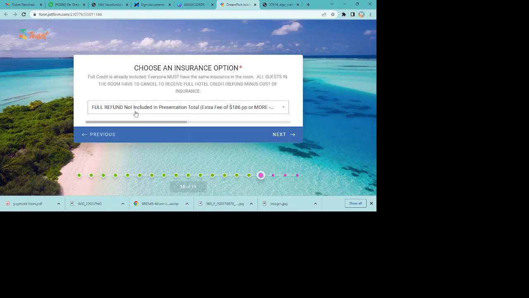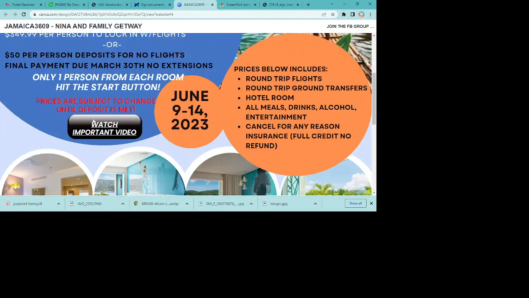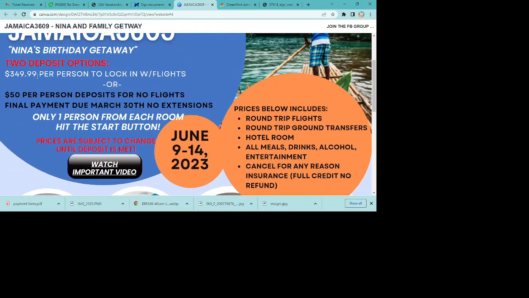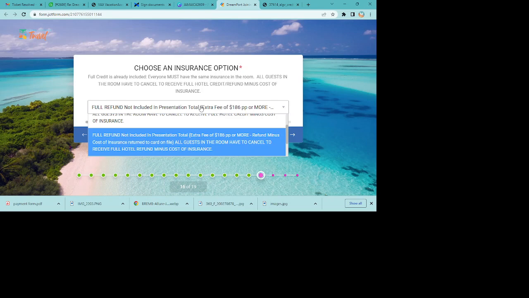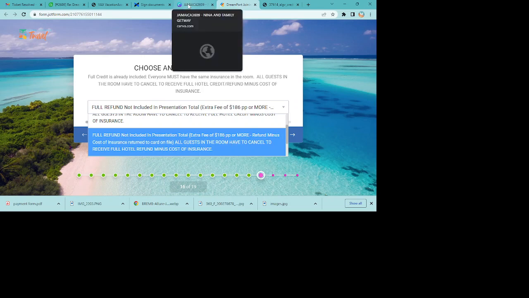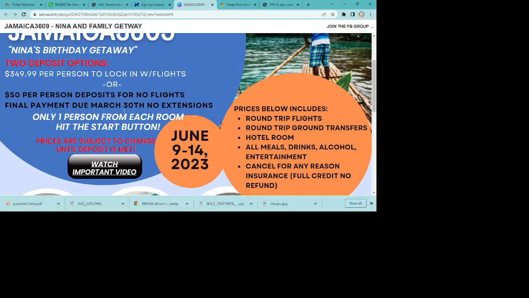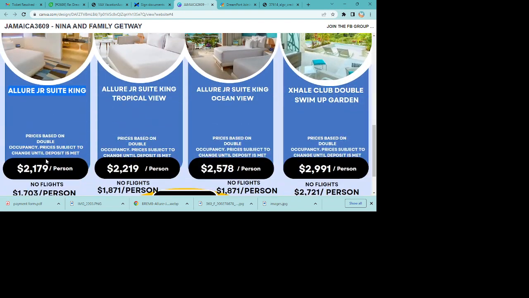If you want a full refund, it is way more than the $349.99 deposit. It's about $424 a person for the full refund insurance. And how does that work? Once you get full refund and you cancel your trip, all the money you've paid on the booking will go back to the card that was on file minus the cost of that insurance. And that insurance can be an extra $186 or $224 or up, okay, higher than this total here.